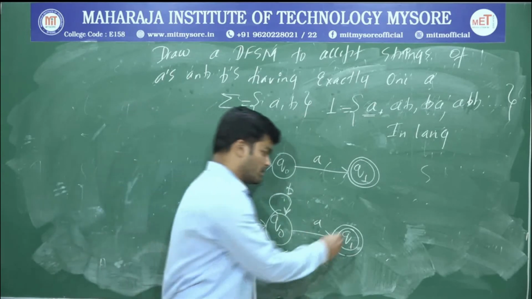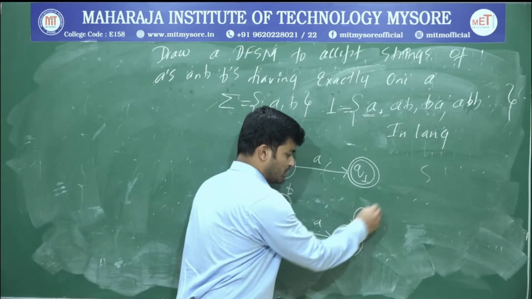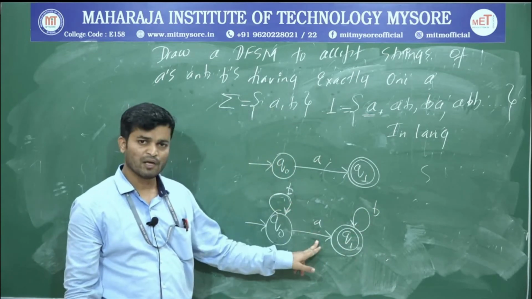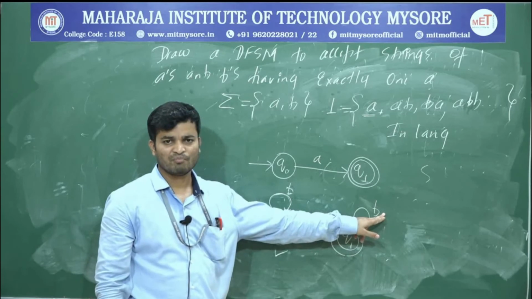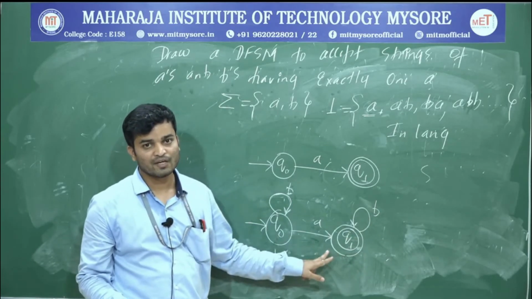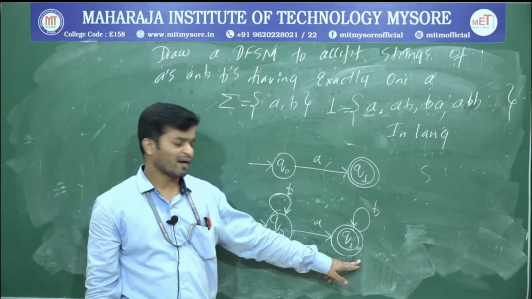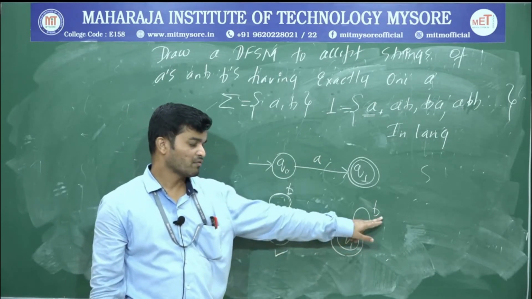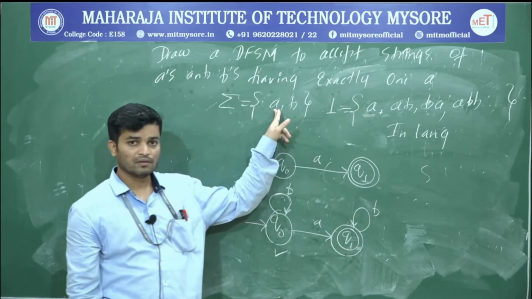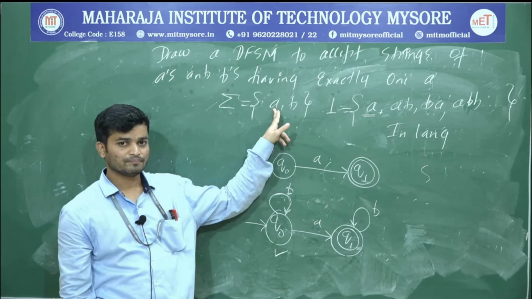Now if I write a loop upon B, so what will happen? If I write a loop upon B, N number of B's, 1 A and N number of B's, before going to the accepting state, that's a valid string. N number of B's, exactly 1 A, N number of B's, that's a valid string. So loop upon B is valid. Now I have to give a direction for A.